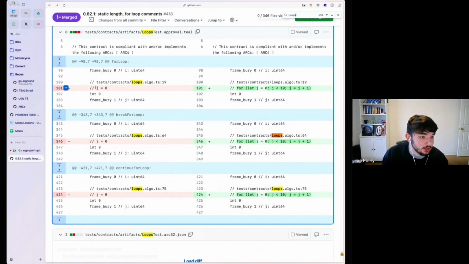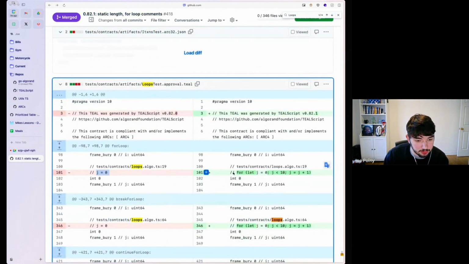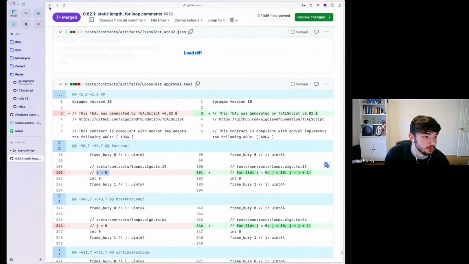So it just basically fixes the comment to actually be the code that was generating it. So yeah, that was pretty much it. And then for each loops also had a similar bug where it didn't show the comment properly. So now that renders properly for each as well. So those are the 2 changes.